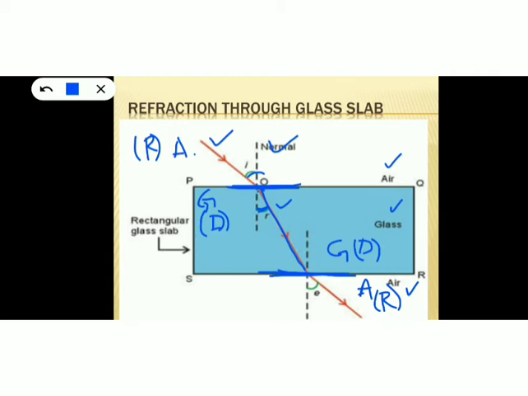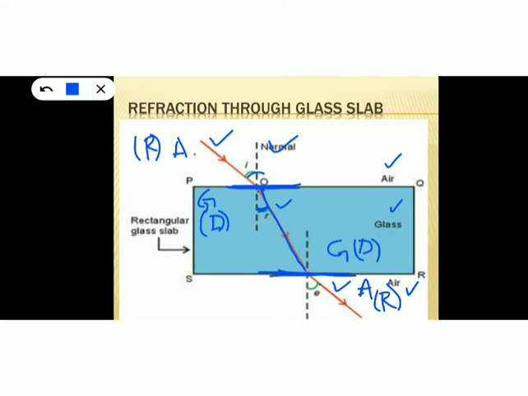So again the light ray will bend, but here it will bend away from the normal. Just now we discussed that. The light ray will bend away from the normal at this boundary, because at this boundary it is passing from denser to rarer medium. So here you can see this light is bending away from the normal.